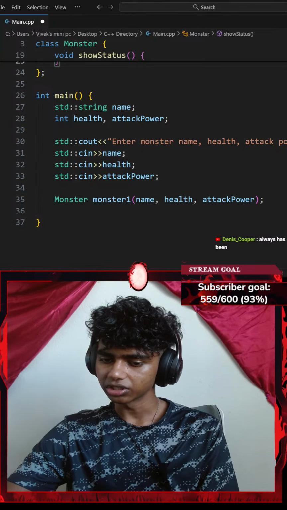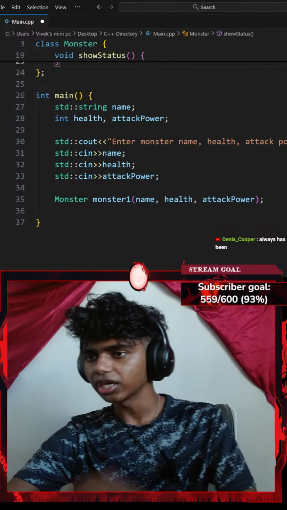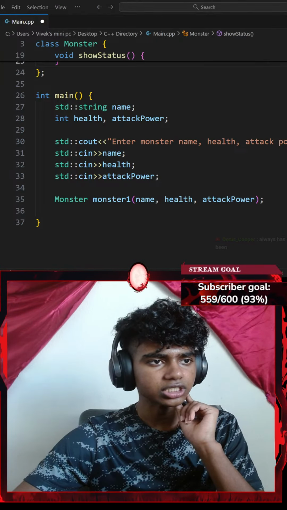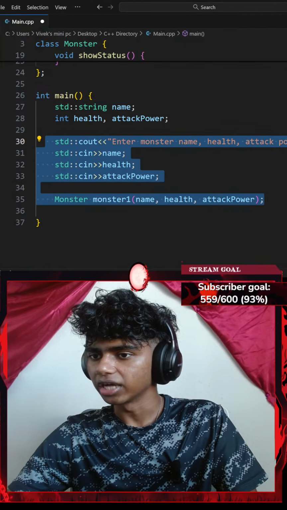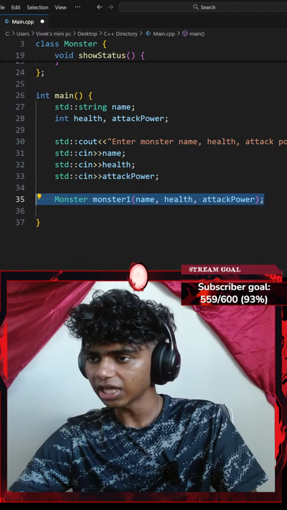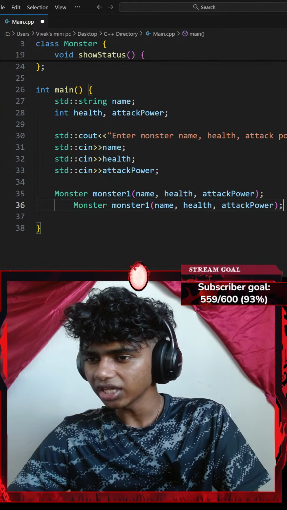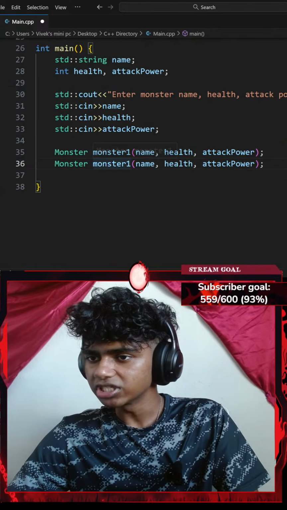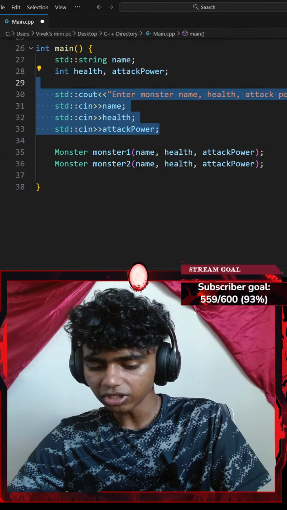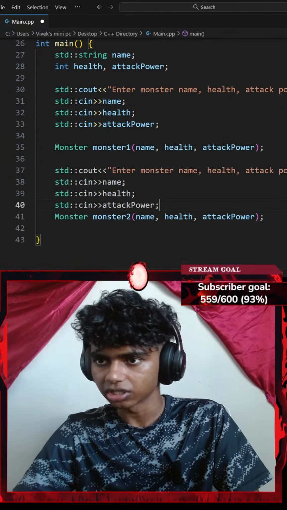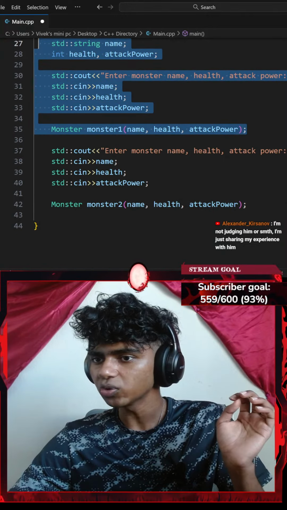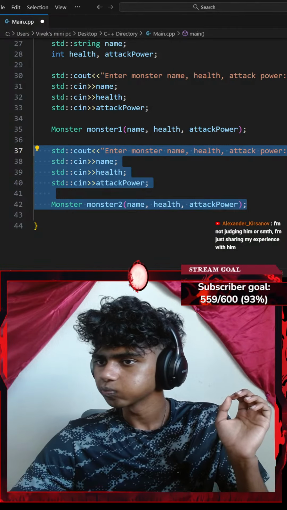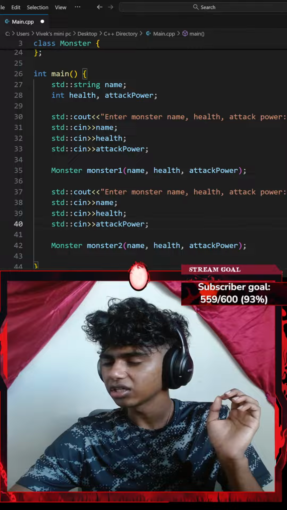Okay, next up, let's read the next instructions. Make them fight using a while loop. So this is for monster 1. I gotta create 2 monsters. Let me copy this part and paste it here again. Okay, this is going to be monster 2. Let me copy that part and paste it here. Honestly, does this make sense? I think this makes sense. So that is for my monster 1. This is for my monster 2. Okay, that gives me a copy.